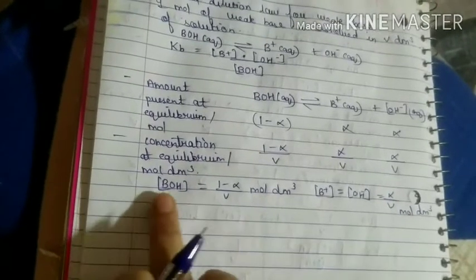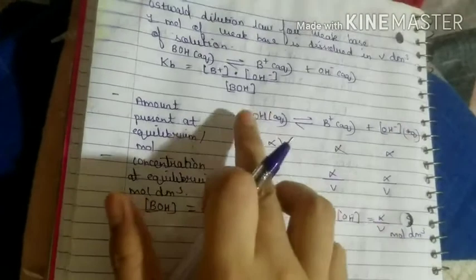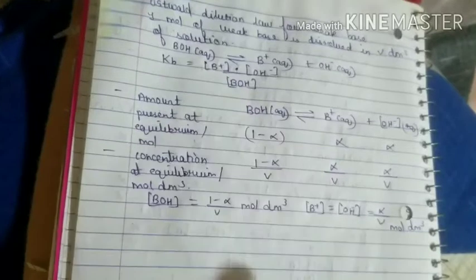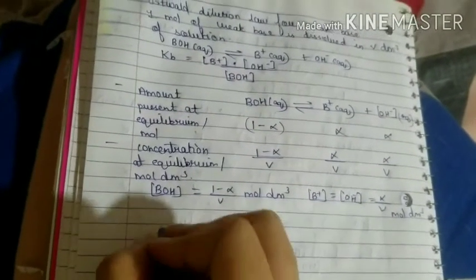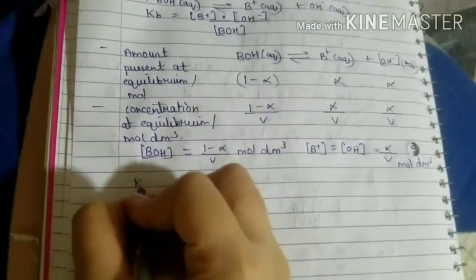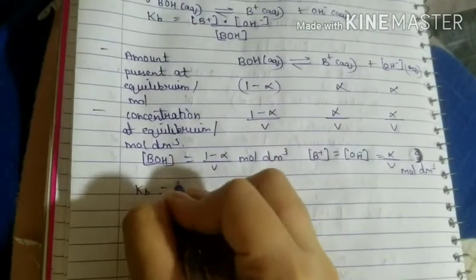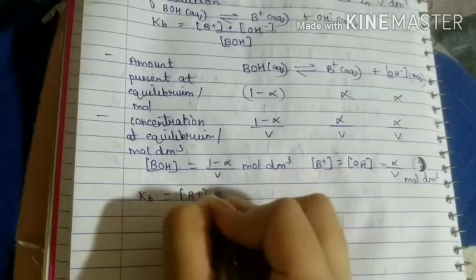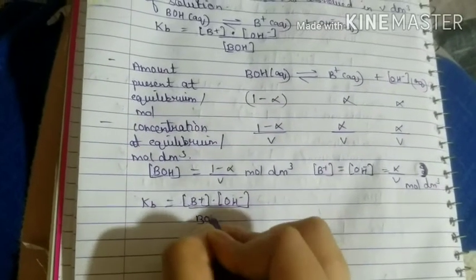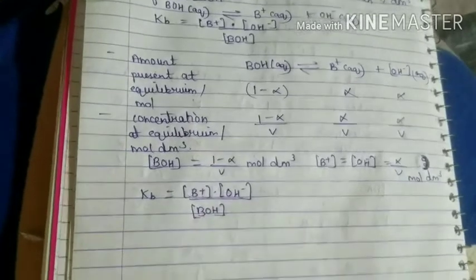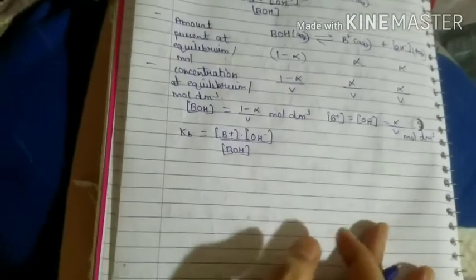You are going to substitute these values in this equation. Okay, that is the base dissociation constant. So write the base dissociation constant here. Kb is equal to B plus OH minus upon BOH, right? Now start substituting the values.